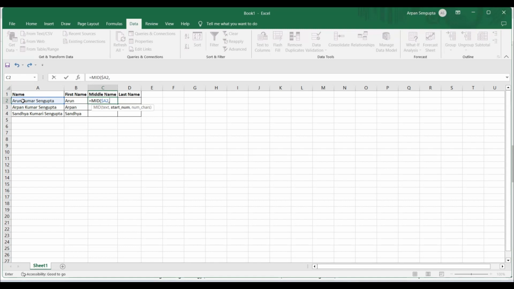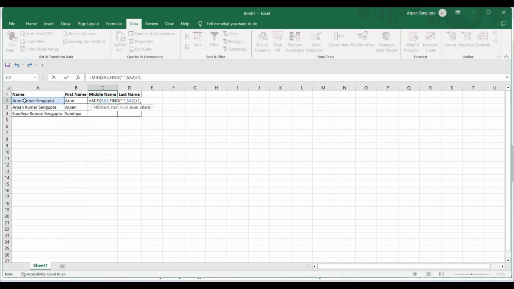So I'll find space within this one, and I need to start from one character after that, so I am writing +1. So this is my start number.